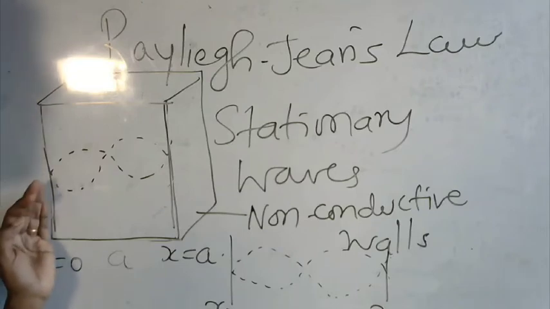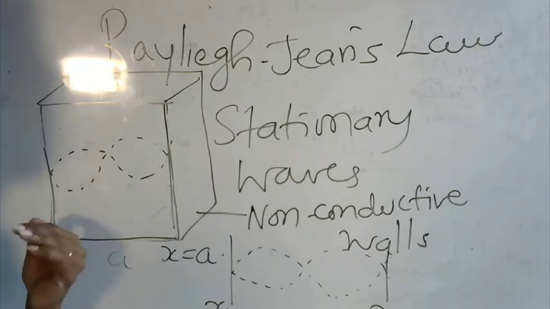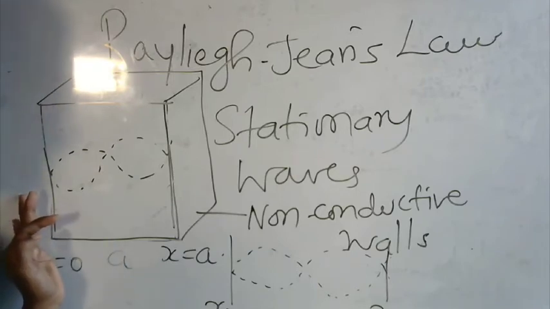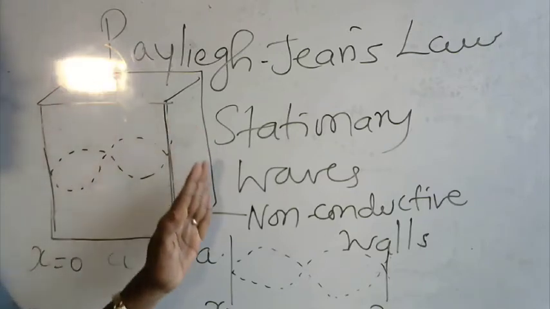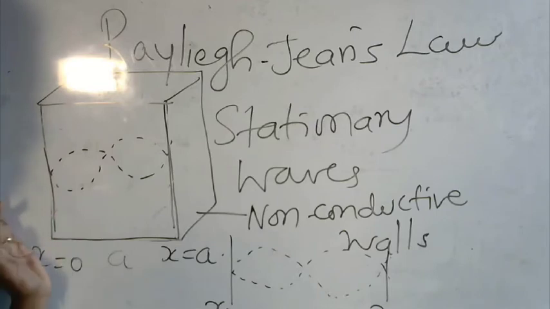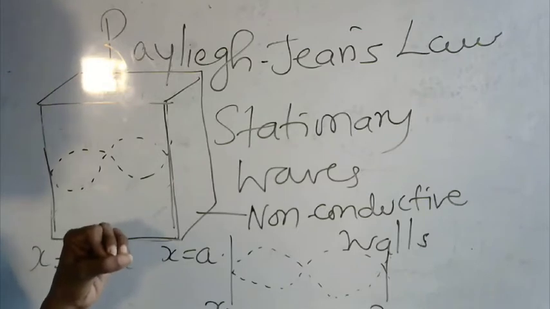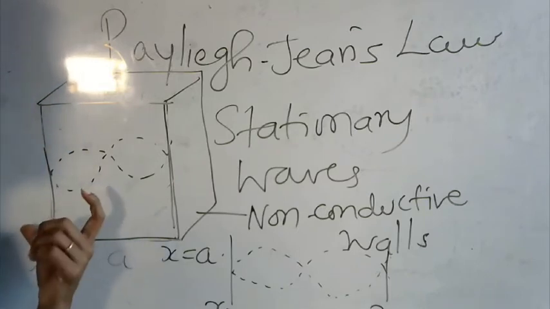We need to know the energy of a single wave, and we need to know how many waves are present. Only then will we be able to calculate the total energy contained within a particular volume of a container. We also need to know the average energy. It is difficult to find the number of waves within a cube.